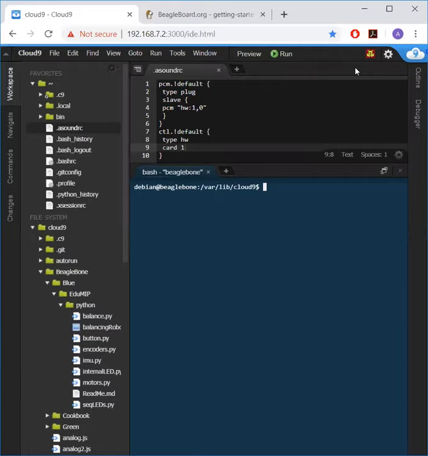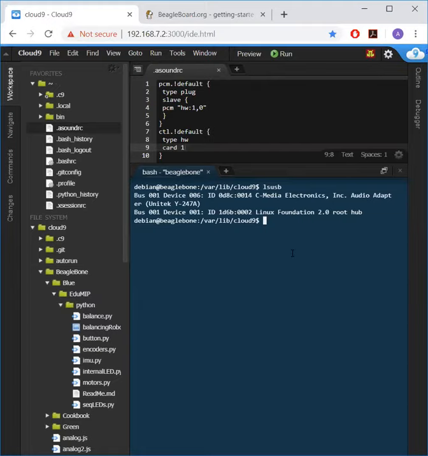Because I'm using a USB adapter, I need to make sure that it is connected to my USB hub. To do this, in my terminal, I will type lsusb to show all my devices on my USB hub. Typically, you will only see your root hub. Once you plug in a device, you can see it appear in this window. Because there is no onboard speaker on the BeagleBone, you will not hear a chime like you do in Windows. However, the BeagleBone is just like any other computer that will auto-detect USB devices that are plugged in.